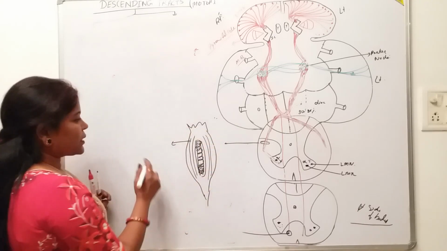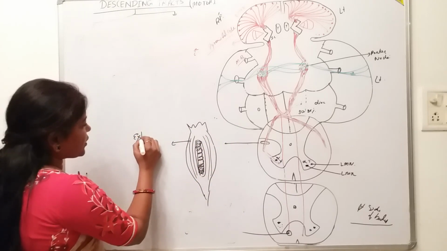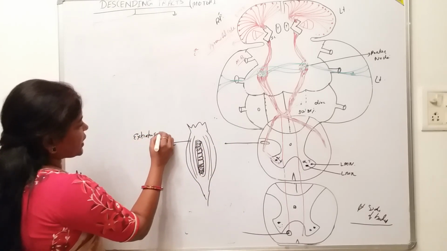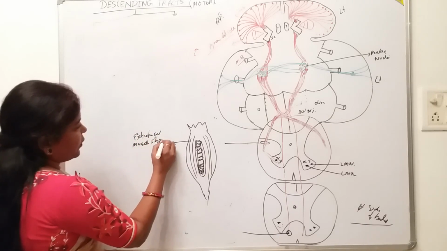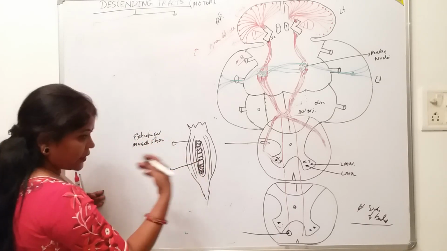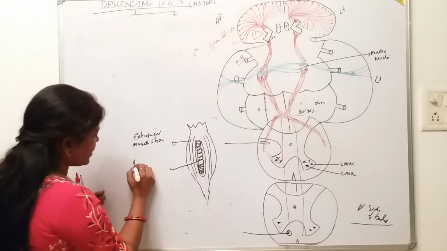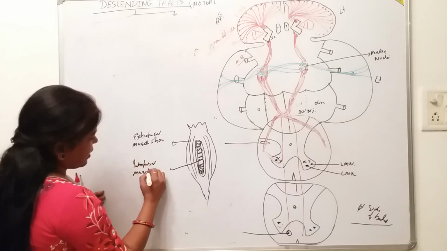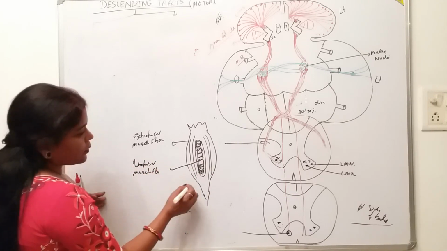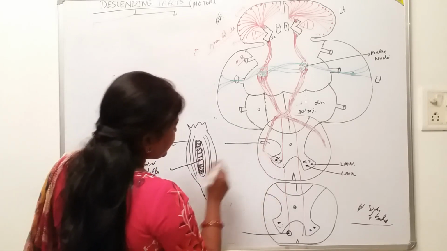So this skeletal muscle is divided into the extrafusal muscle fiber and the intrafusal, which is encapsulated, the muscle spindle, the intrafusal muscle fiber. So how is it supplied? Look here.